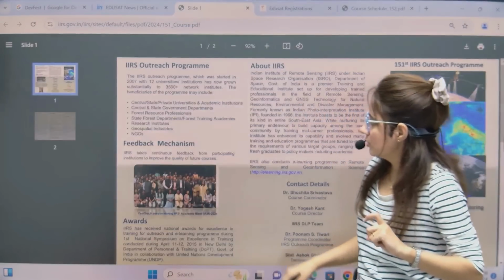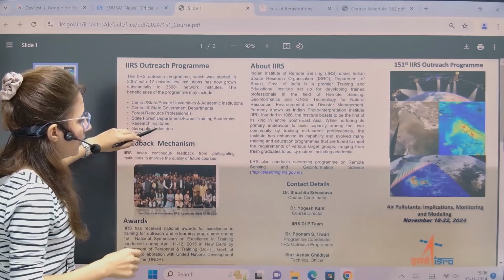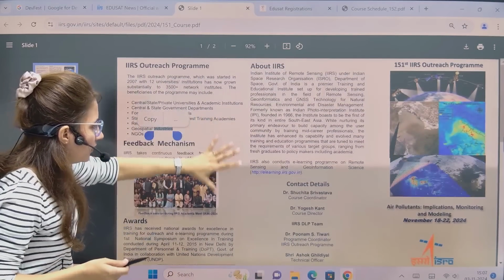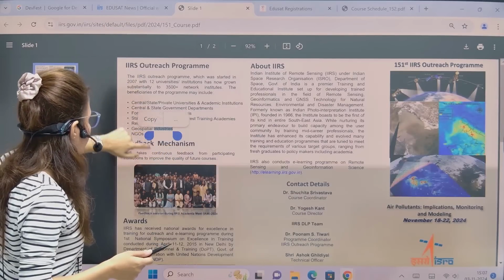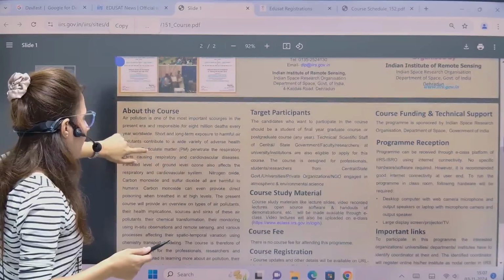brochure for this course. And this is the brochure for the second one, which is air pollutant implication monitoring and modeling. So here you can read about everything. You will be given a certificate also, the completion certificate.